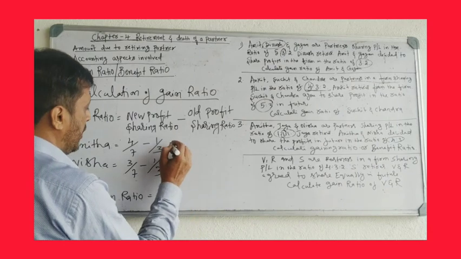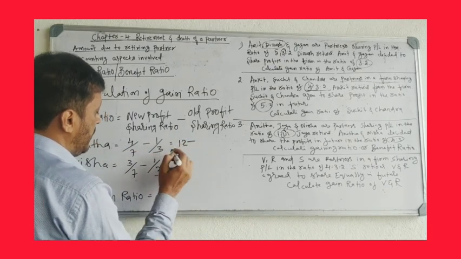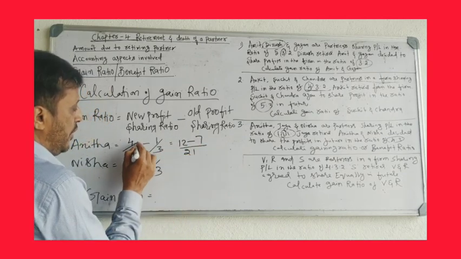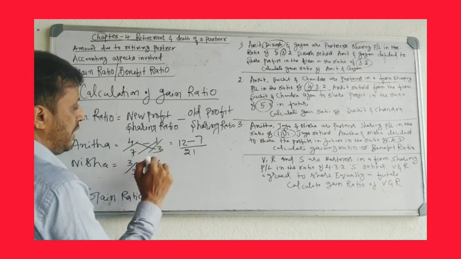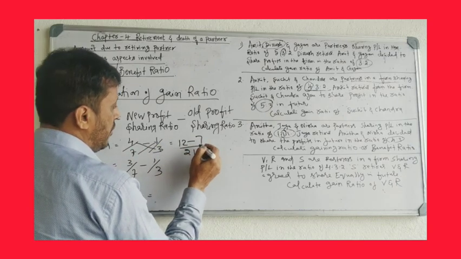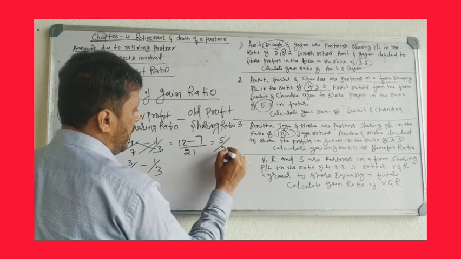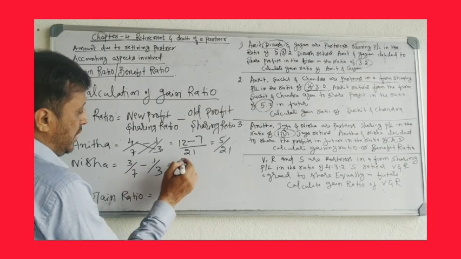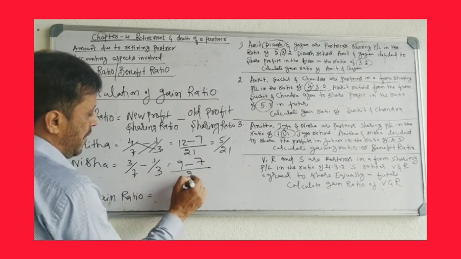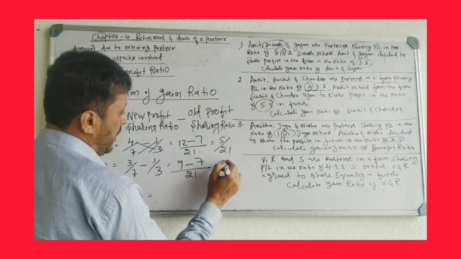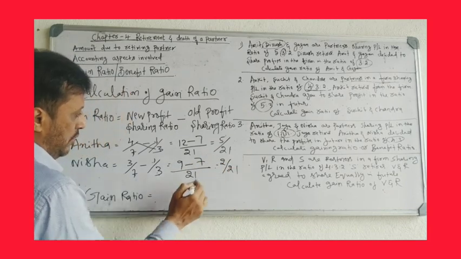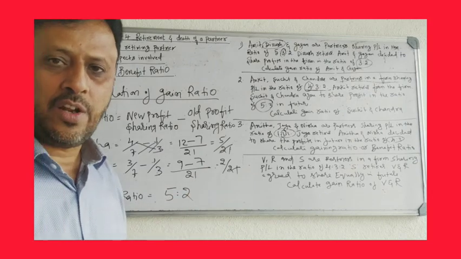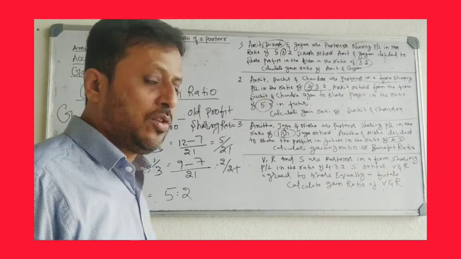Okay. Cross multiply. 4 into 3, 12, minus 7 into 1, 7, divided by 7 into 3, 21. 12 minus 7, 5. 5 by 21. Then 4 into 3, 12 became 3 into 3, 9, minus 7 into 1, 7, divided by 7 into 3, 21. 9 minus 7, 2. 2 by 21. So 21 cancelled. Gain ratio is 5:2. The gain ratio of the remaining partners is 5:2.